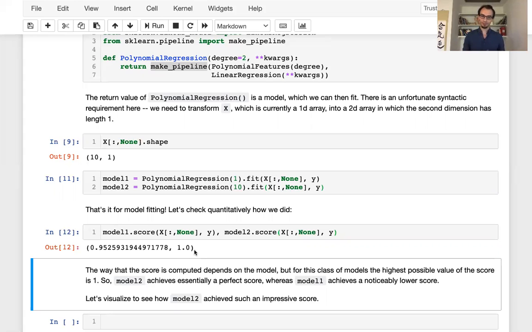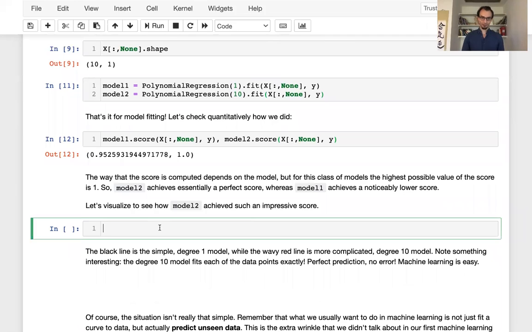So this score function comparison is telling us that model 1 did a pretty good job. So the score is 0.95. That's a nice score for linear regression, pretty good. But model 2 got 1.0, the highest you can possibly get in your score function. Now, how did it get this perfect score, model 2?